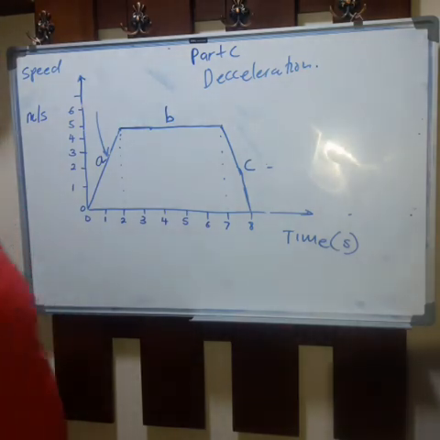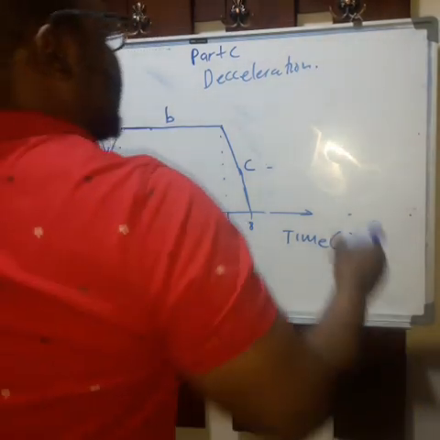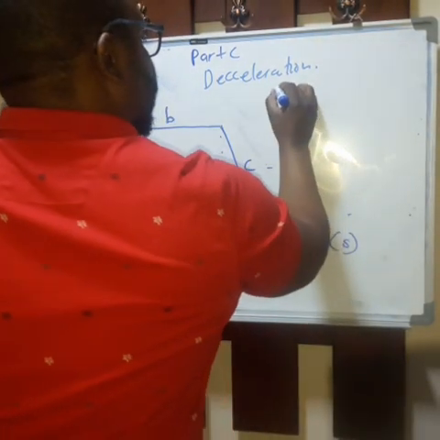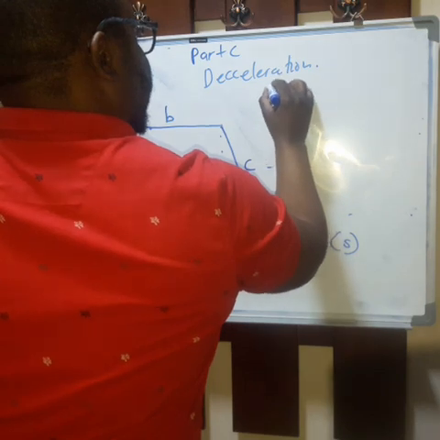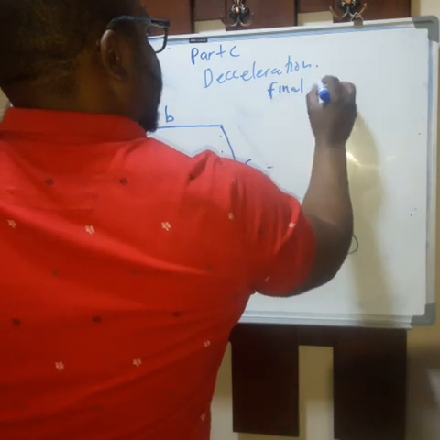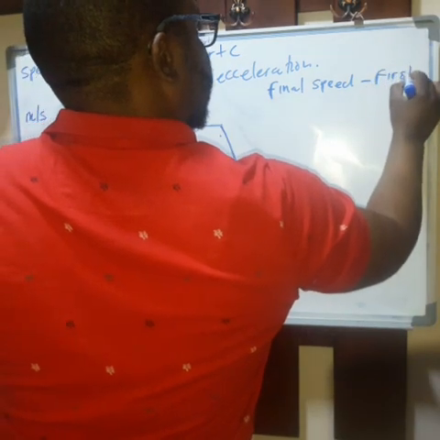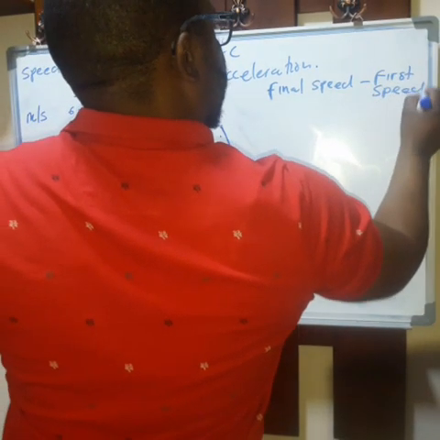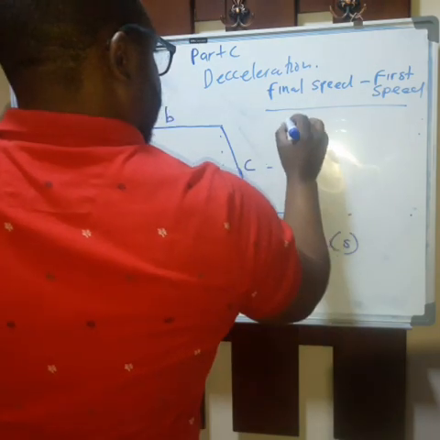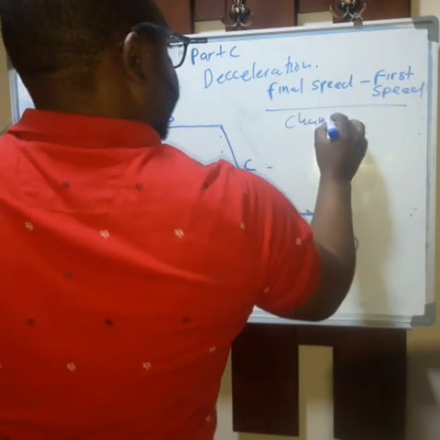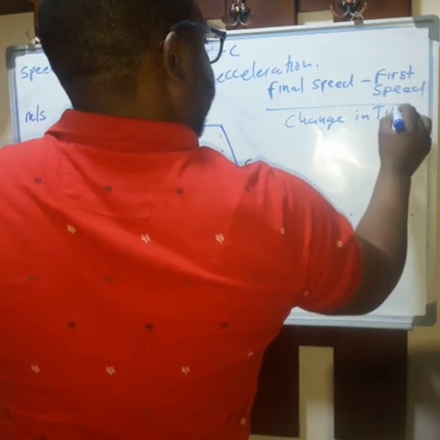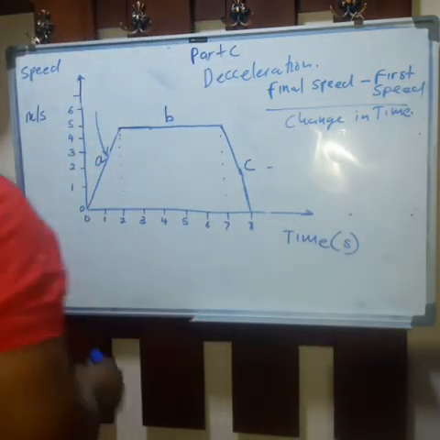Okay, deceleration. Again, the formula is the same. It's final speed minus first speed over change in time. Okay?